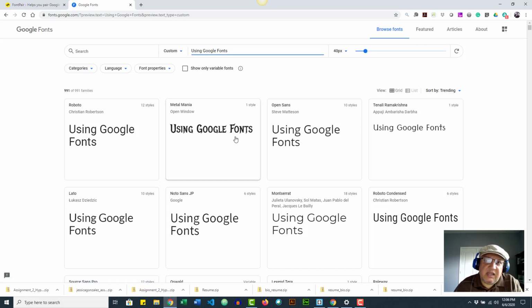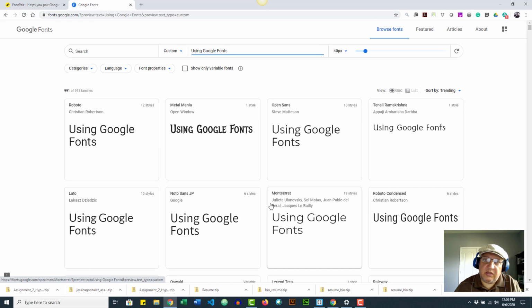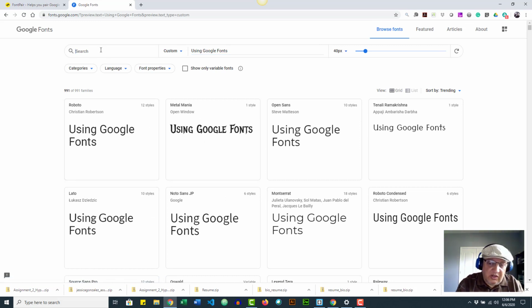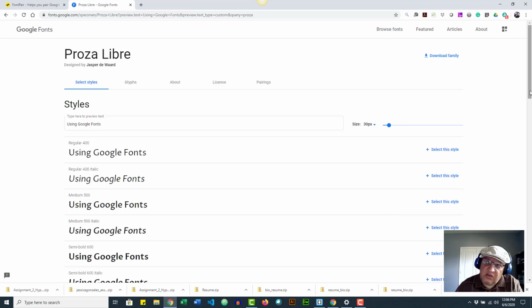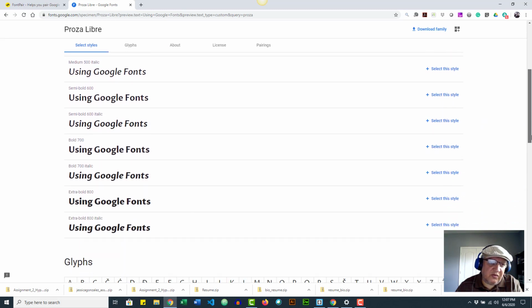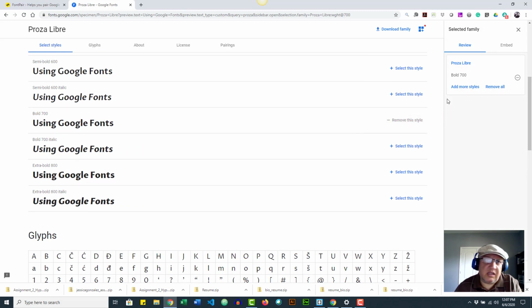All right, so in my case, I think I told you I already decided on Prosa Libre and Open Sans for the body. Okay, so I'm going to do a search so I don't have to scroll down, but you can scroll down and preview all the different fonts that you have here. All right, so I'm going to look for Prosa Libre, and there it is. I'm going to click on it, and since this is going to be my heading, I'm going to look for something. Probably this one, the Bold 700. So I'm going to click on select this style, and it's selected.